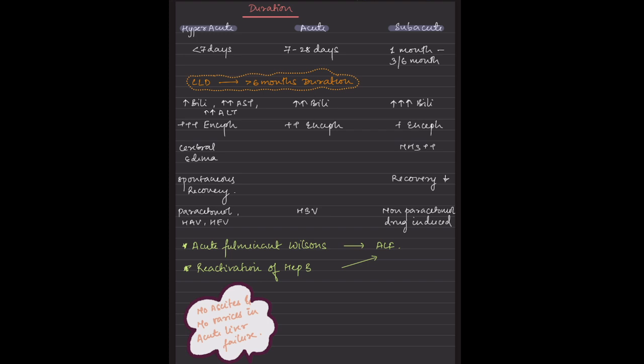There are also non-paracetamol drug-induced cases. We shall see what other drugs can cause this liver failure. They can cause the subacute to chronic type. Okay, so there is no ascites, remember, and there are no varices in acute liver failure. No varices, portal hypertension is not there. There is just jaundice, just coagulopathy, and just hepatic encephalopathy.